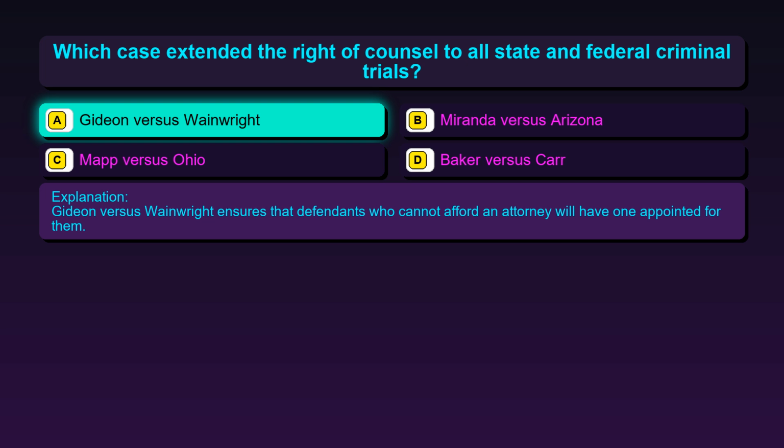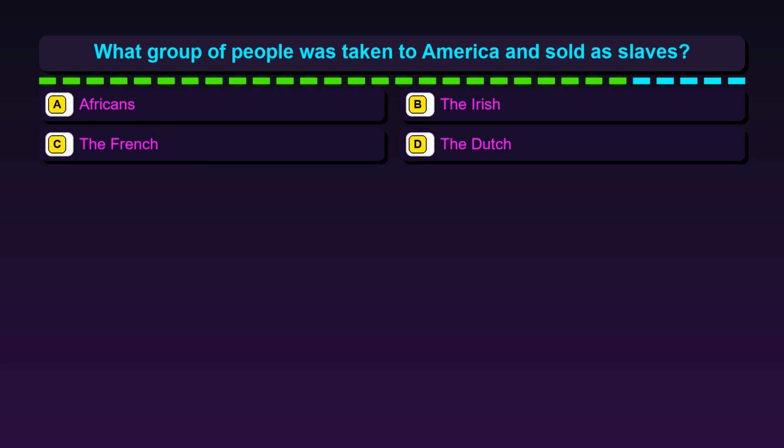Question 86. What group of people was taken to America and sold as slaves? Option A, Africans. Option B, the Irish. Option C, the French. Option D, the Dutch.